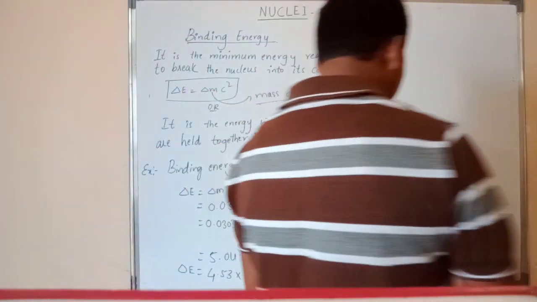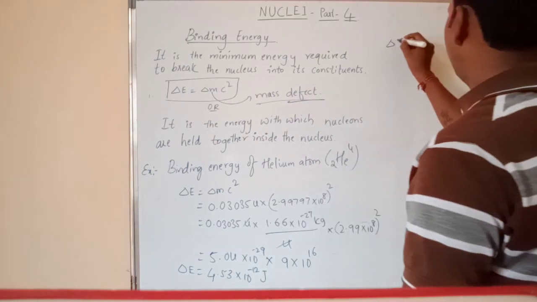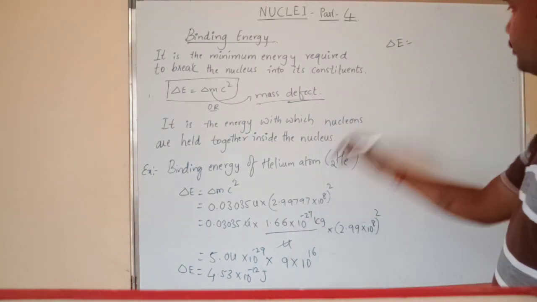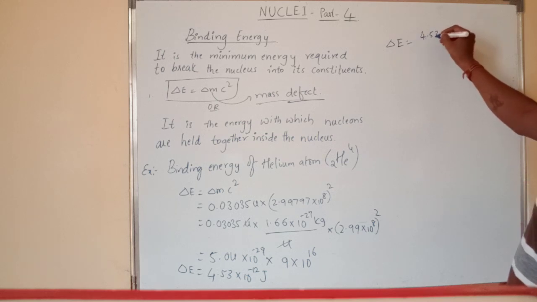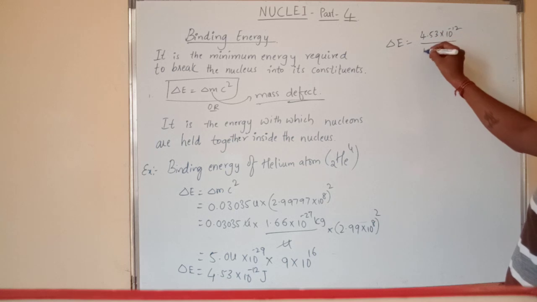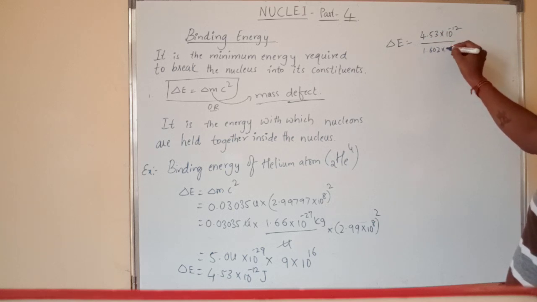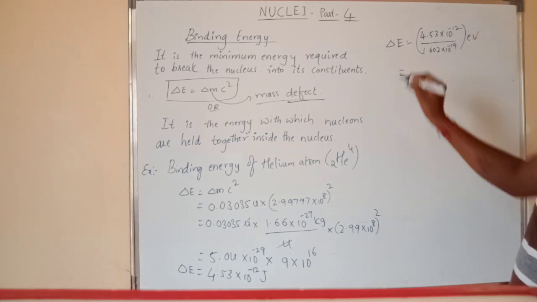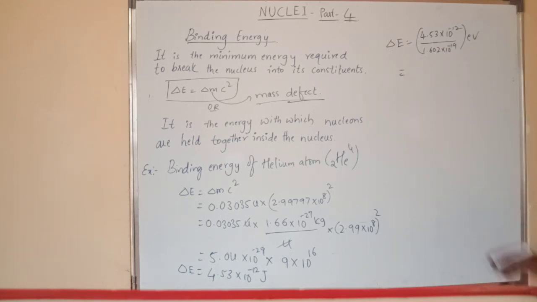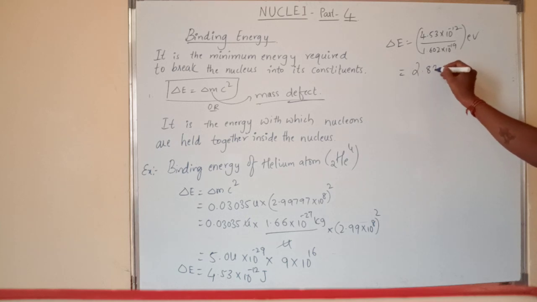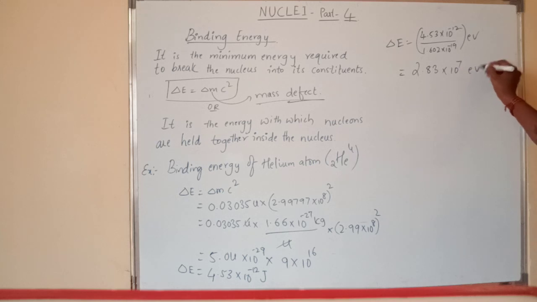So delta E is equal to how much? That is 4.53 into 10 to the power of minus 12 divided by 1.602 into 10 to the power of minus 19 electron volt, which would be approximately 2.83 into 10 to the power of 7 electron volt.